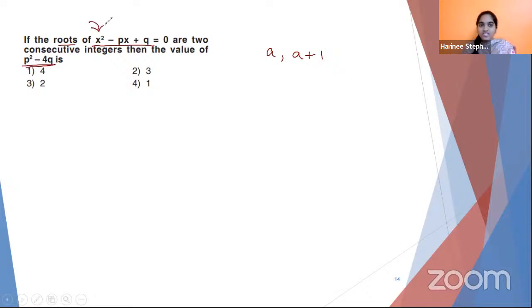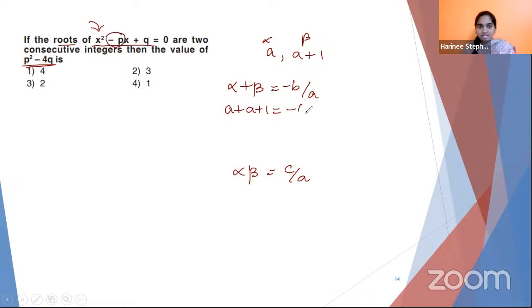When we talk about quadratic equations, we know only two relations of roots, right? Alpha plus beta is equal to minus b upon a, and alpha into beta is equal to c upon a. And your alpha here is a and beta here is a plus 1. So let us substitute: a plus a plus 1 is equal to minus b, minus of minus p divided by a, and the coefficient of x square is 1. So 2a plus 1 is equal to p. This is your first hint.